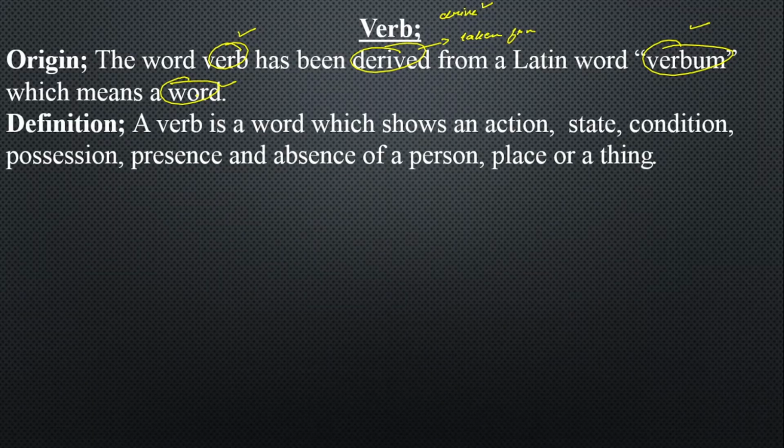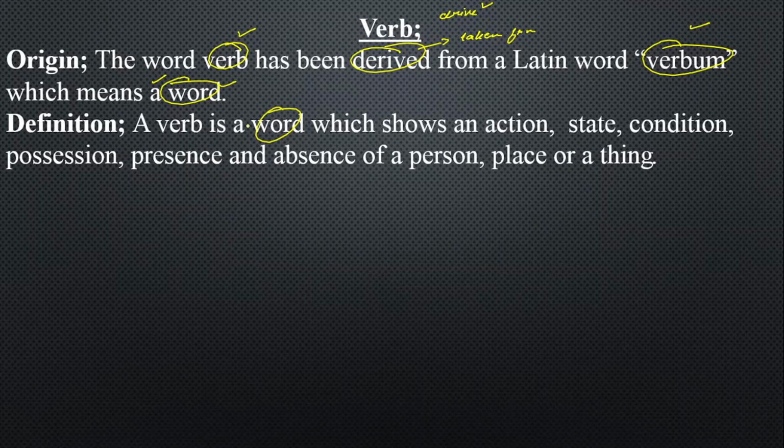Now we will look at the definition. A very basic and very easy definition of verb is: a verb is a word which shows an action or a state. But in detail, verb is not only an action or a state, it is many things more. And what are those? We will be discussing it one by one. So keep in your mind, a verb is a word, because we have already discussed in origin that verb has been taken from the Latin word verbum, which means a word.